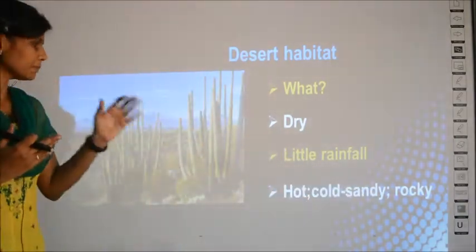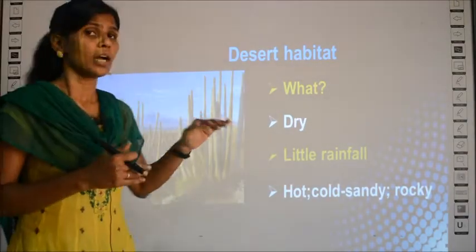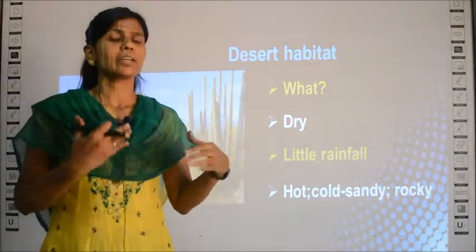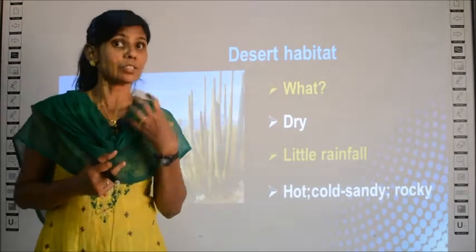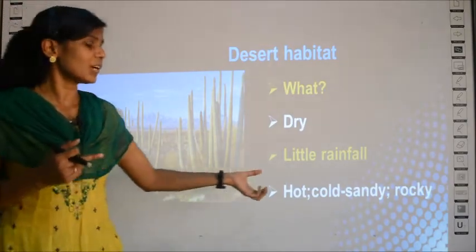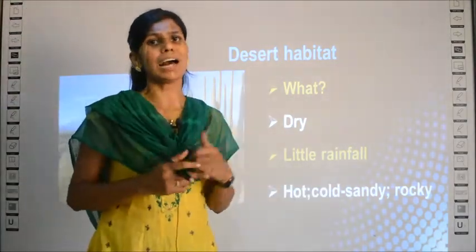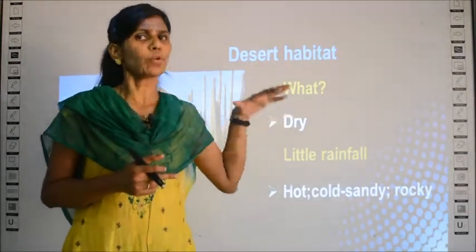Mostly, if you see on television, all deserts generally have fine sand particles. Sand is mostly present in the desert. It does not mean only sand is present; you equally have rocks also in the desert.